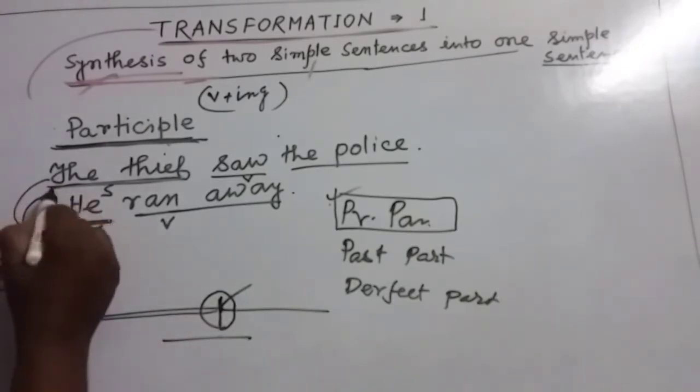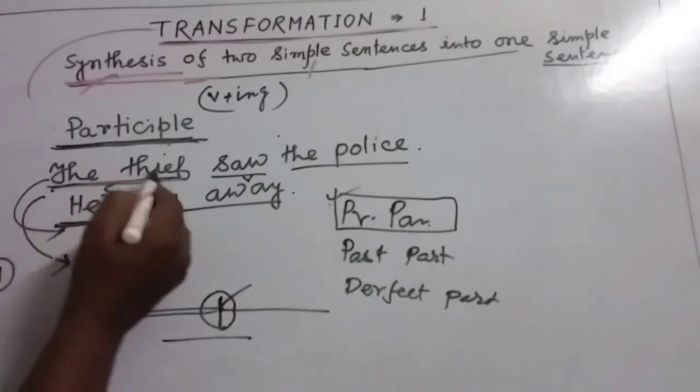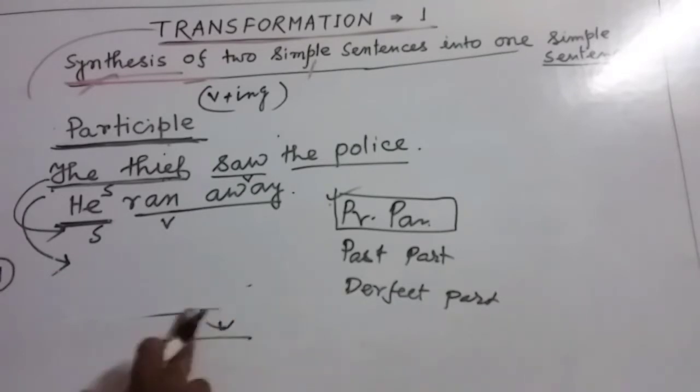Here you can see, the thief saw the police, he ran away. Obviously, my dear friends, if the thief sees the police, at once he will try to run away from there. Obviously he will not waste any time over there. So my dear friends, we can use the present participle in this situation.